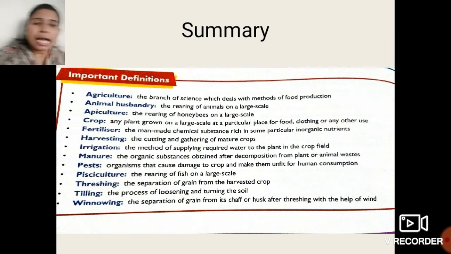Okay students, I hope you all get all the topics. I know that I took more time for this revision, but this chapter is too lengthy, and there are certain important terms which you should also know. That's why we took more time for this revision. But students, I hope you all get all the topics.